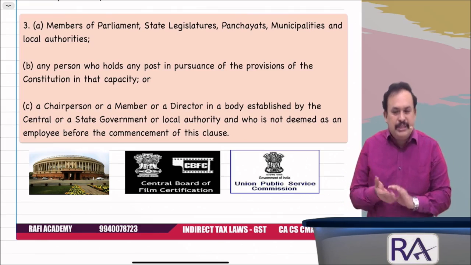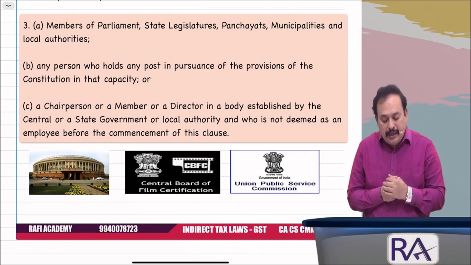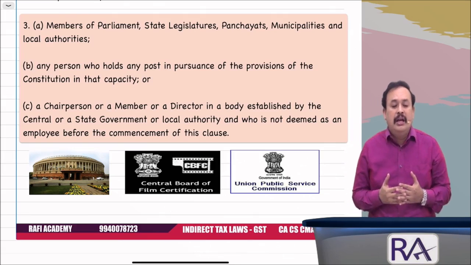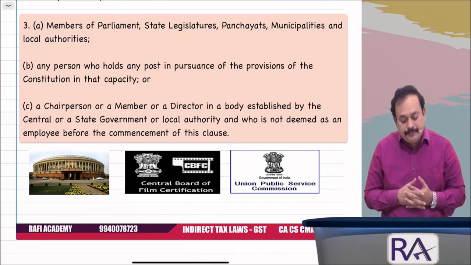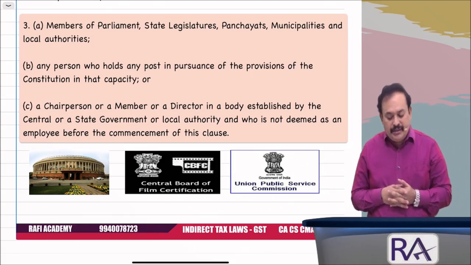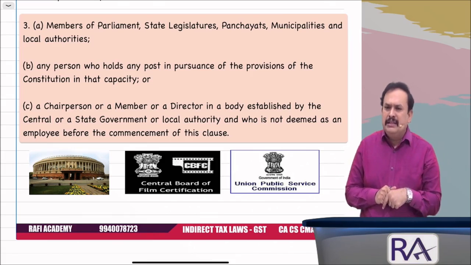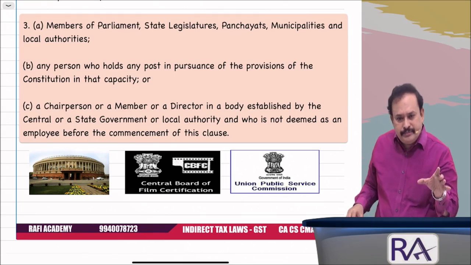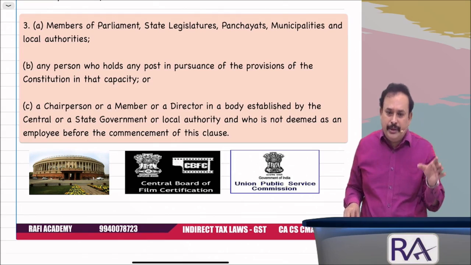Further, chairperson or a member or a director in a body established by the central or state government or local authority and who is not deemed as an employee before the commencement of this clause. Sir, a chairperson or a member of or a director in a body established by the central government, state government. For example, my dear sir, Slum Clearances Board, established by the state government of Tamil Nadu.